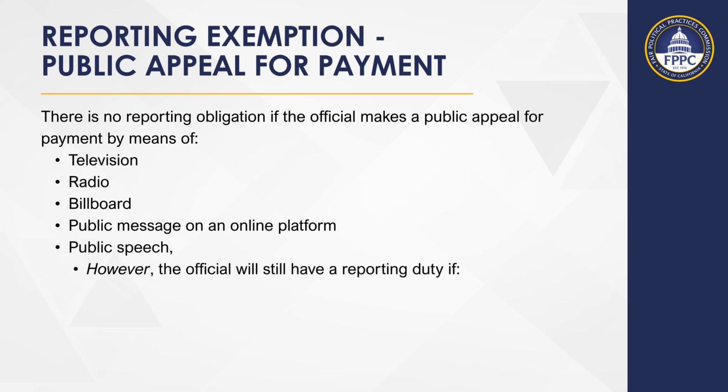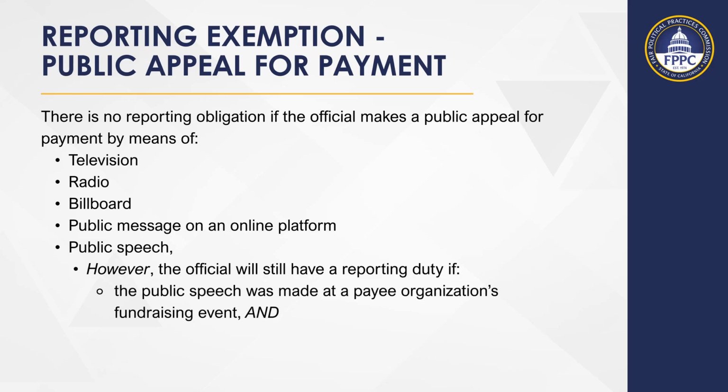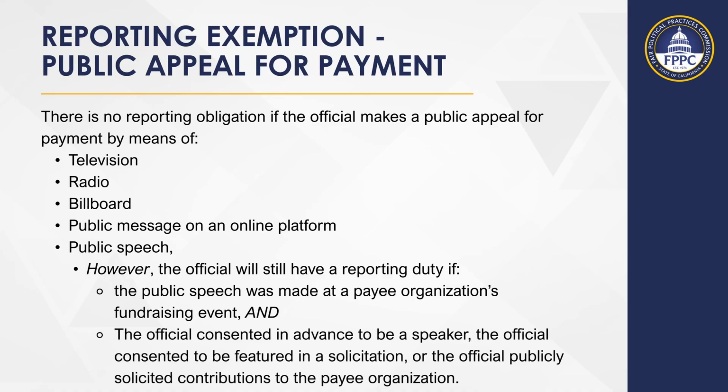However, the official will still have a reporting duty if the public speech was made at a payee's organization's fundraising event, and any one of the following applies. The official consented in advance to be a speaker, the official consented to be featured in a solicitation, or the official publicly solicited contributions to the payee organization.